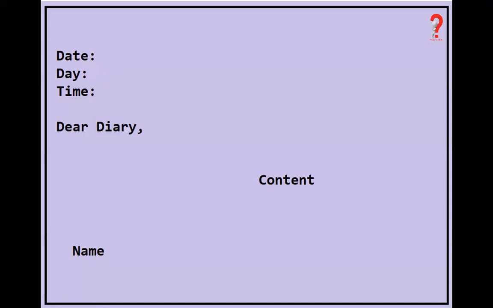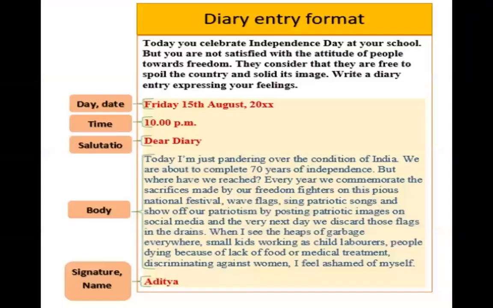Day, also again, the full name of the day is to be written, then time is to be mentioned. Then you have to write the word dear diary. And then you should start with the content, and at the end you have to write your name, and remember, only the first name is to be written. Full name is not to be written while writing a diary entry.